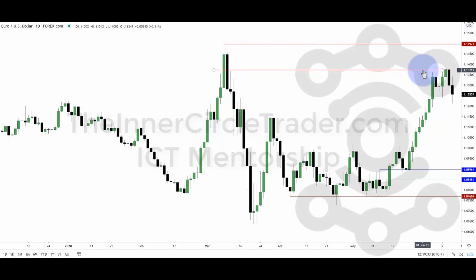Again, this level was explained to you in the last two recordings before it happened. And while we didn't get any further upside, which is what I was leaving room for, remember I was saying it doesn't make sense for it to stop here and not go a little bit further at least, and try to make an attempt to get to the rejection block, because that's about an 80% likelihood of happening. And I also made very clear that 80% is certainly not 100%, but it's something I always look for to happen.